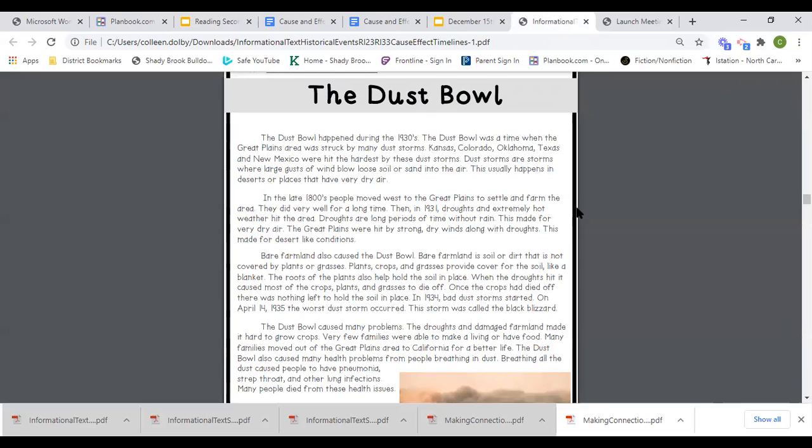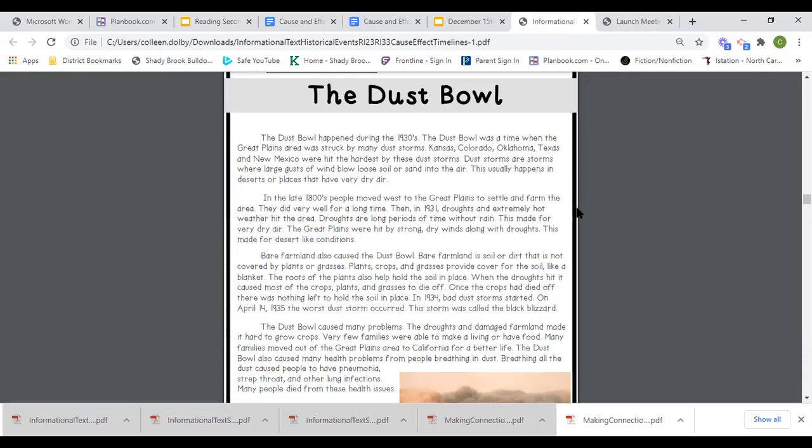In the late 1800s, people moved west to the Great Plains to settle and farm the area. They did very well for a long time. Then in 1931, droughts and extremely hot weather hit the area. Droughts are long periods of time without rain. This made for very dry air. The Great Plains were hit by strong, dry winds along with droughts. This made for desert-like conditions.